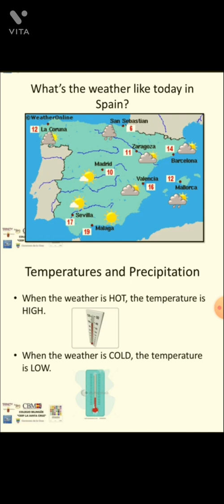Next topic is temperature and precipitation. When the weather is hot, the temperature is high. Means whenever it is a sunny day, the sun appears and there is no cloud in the atmosphere, then temperature is high. When the weather is cold, the temperature is low. जब वेदर बहुत हॉट होगा, गर्मी होगी, तो टेम्परेचर हाई होगा, ऑब्वियस सी बात है. Whenever the weather is cold, मीन्स जब ठंड होगी तो टेम्परेचर लो होगा.